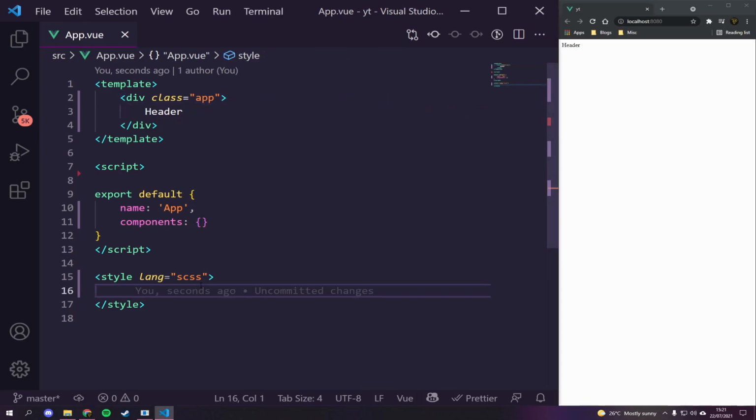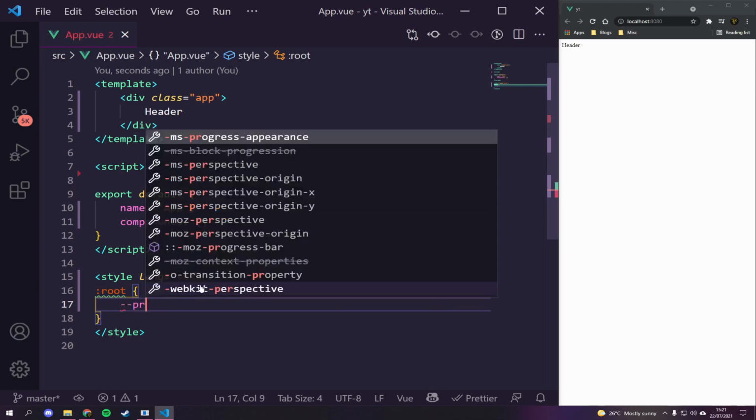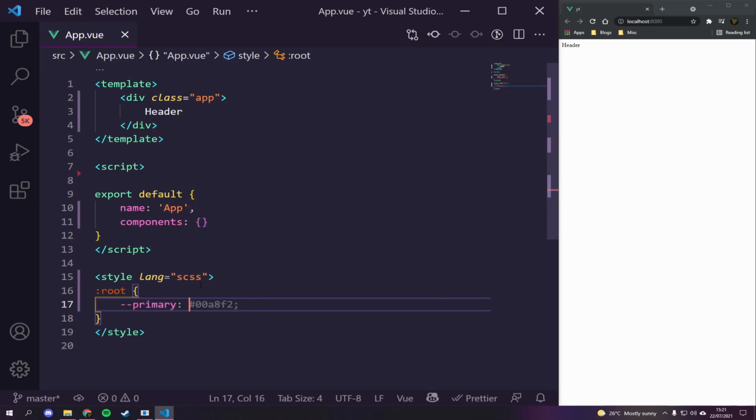So let's quickly set up some styles ready for our application. What we want to do is say :root, because we're going to be using CSS variables. I believe they're the best variables and they work really well. So we're going to have a primary. The value of this is going to be equal to #D81E5B.